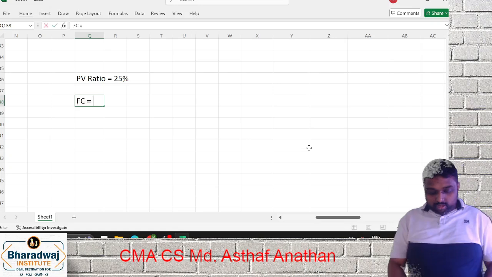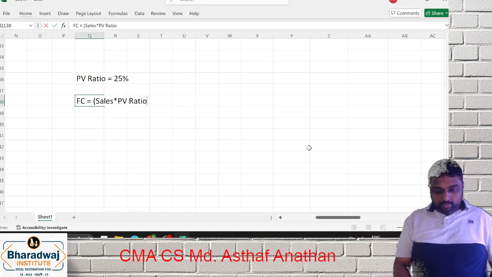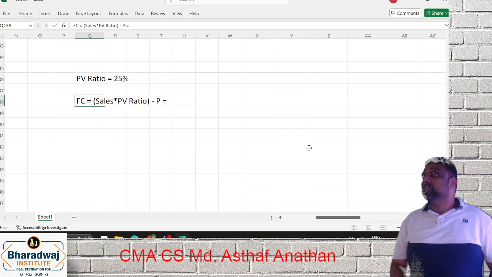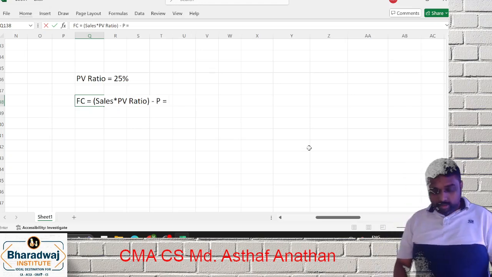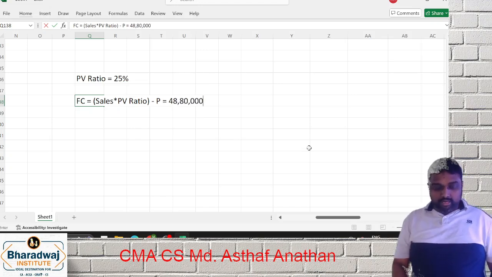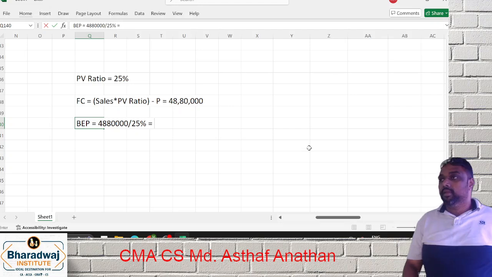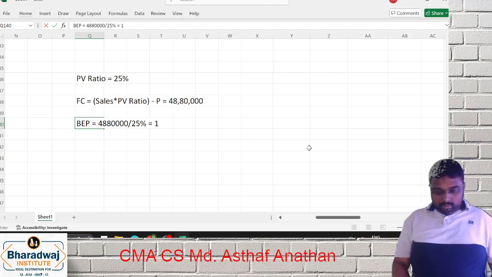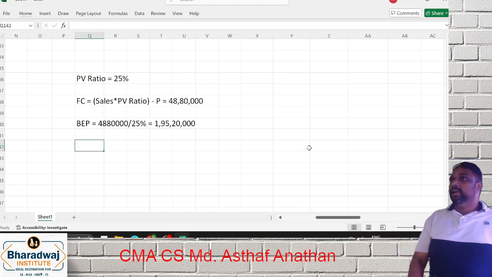Now you have to find fixed cost by the formula sales into PV ratio minus profit. If you do that you will get fixed cost 48 lakh 80,000. So you put it correct there. So what is the break-even point, friends? 48 lakh 80,000 divided by 25%, which is 1 crore. Okay, wow. Any doubt in this?